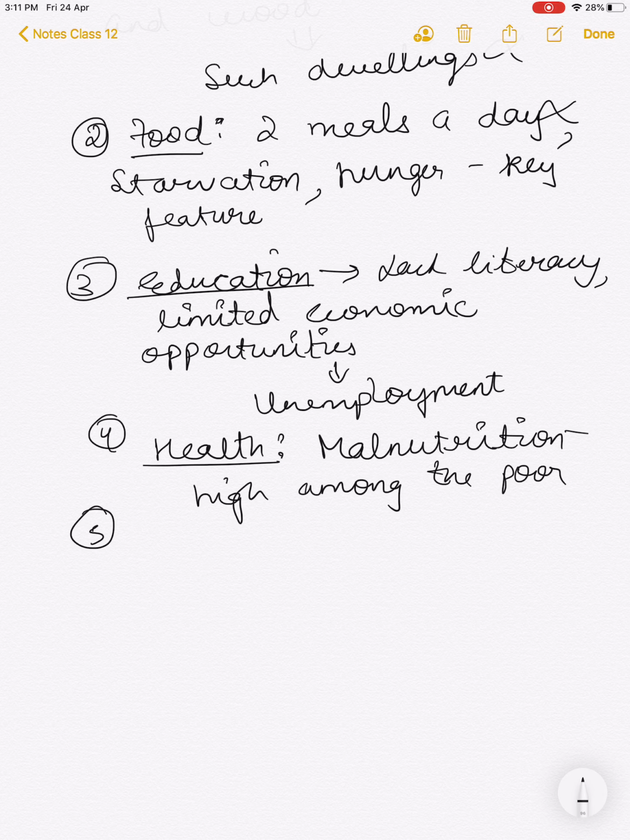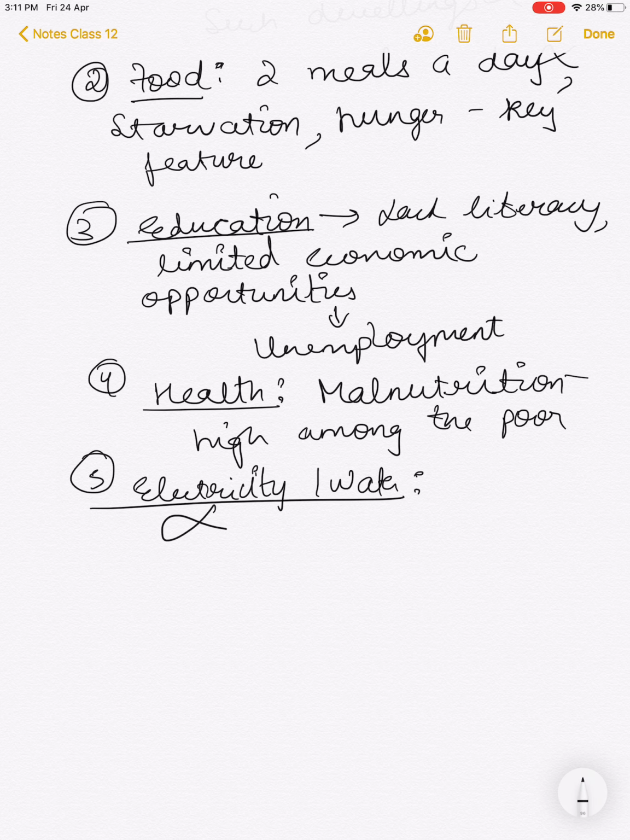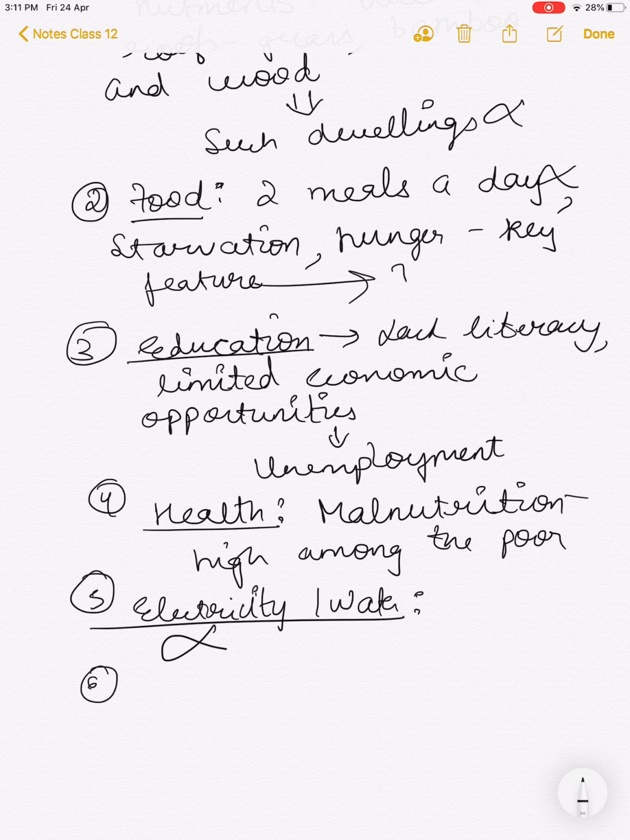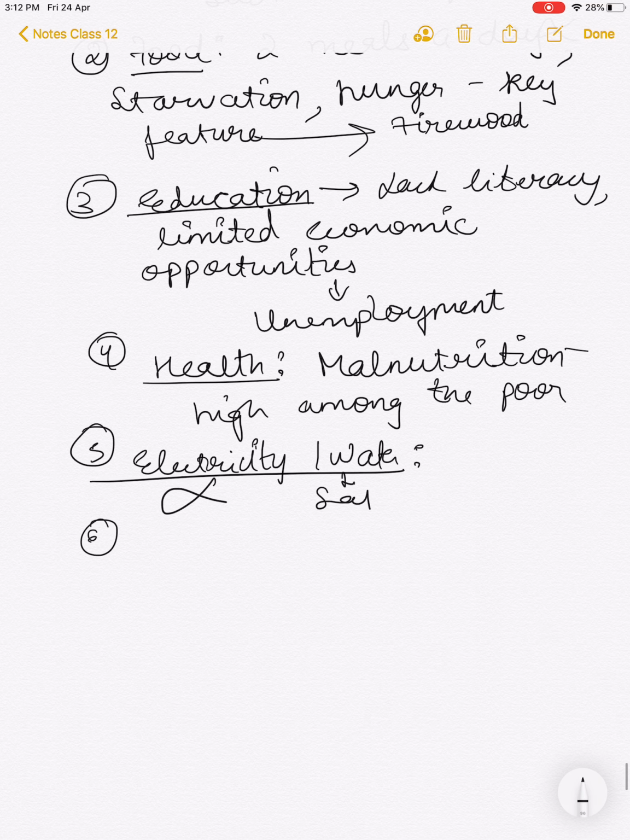Then you can also write, in electricity and water, that most poor households do not have access to electricity, and their primary cooking fuel is firewood. So when it comes to food you can also add that they mostly cook their food on firewood, coal and dung cake, and they do not have access to safe drinking water.